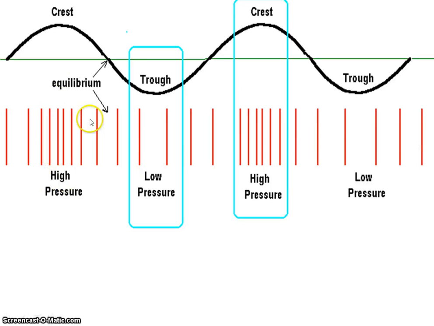Okay, and you can see that a rarefaction is very similar to a trough, a dip in energy. And a rarefaction is a dip in pressure. A crest here in the transverse wave is very similar to the pressure of the compression in a longitudinal wave. So they are kind of similar, and you can think of them as very similar parts of these two different kinds of waves.